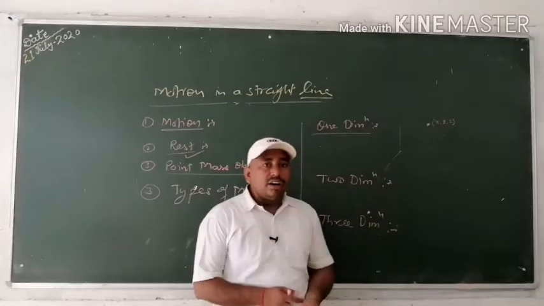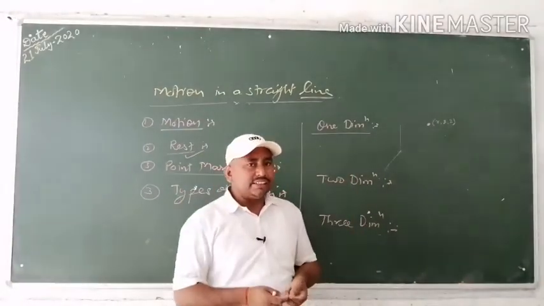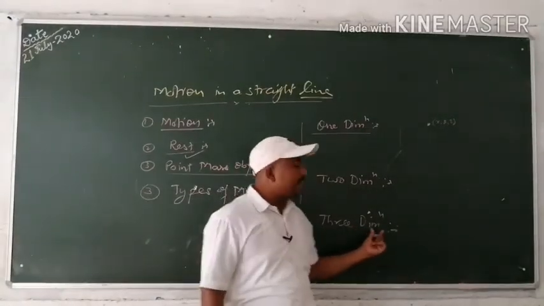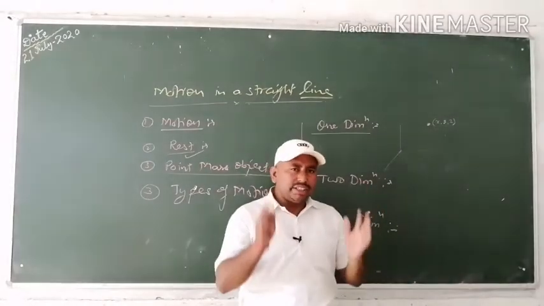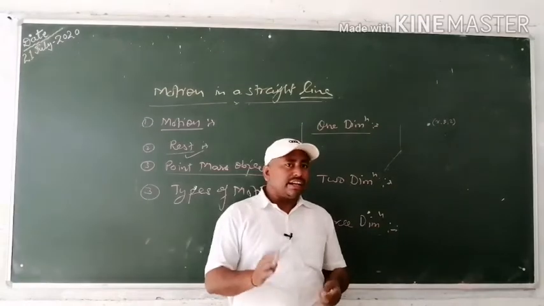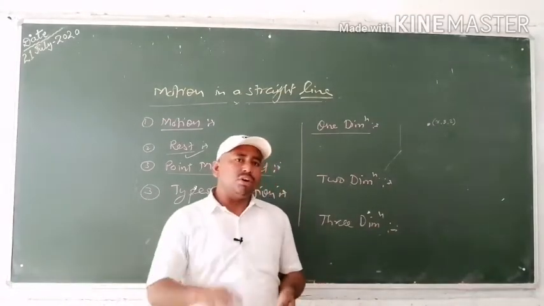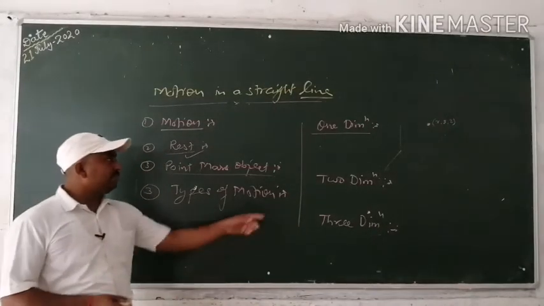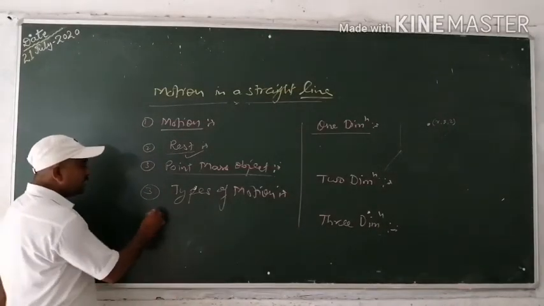If birds are flying in the sky, or the motion of a plane, etc., these are examples of three-dimensional motion, because all three coordinate axes can be changed with respect to time by the object. Okay, so this is all about the types of motion. Now, fourth, what is speed?